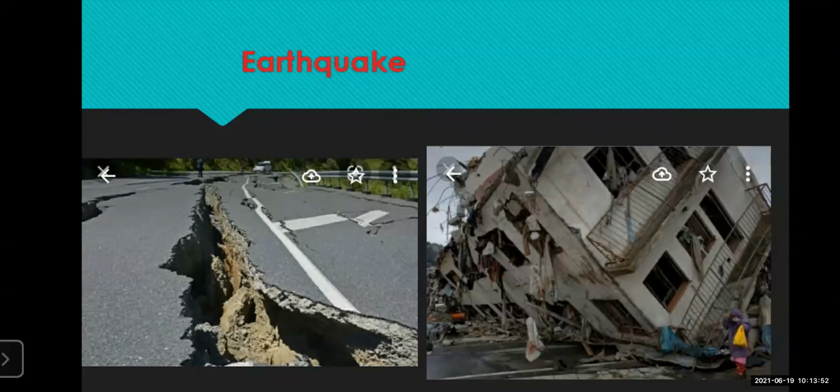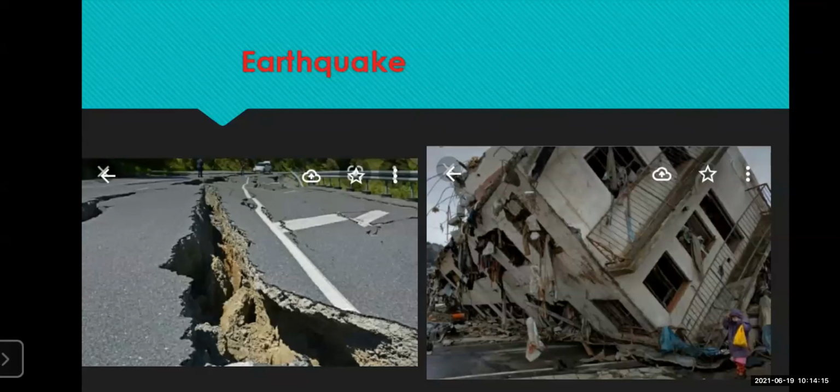So when they are of more magnitude, more destruction can be caused because of this earthquake. In India also, we have experienced this type of earthquake in the past years. In recent years, we have also experienced this type of earthquake.